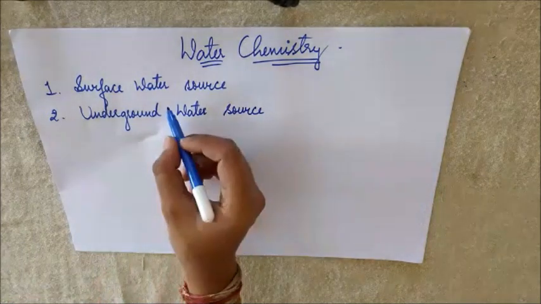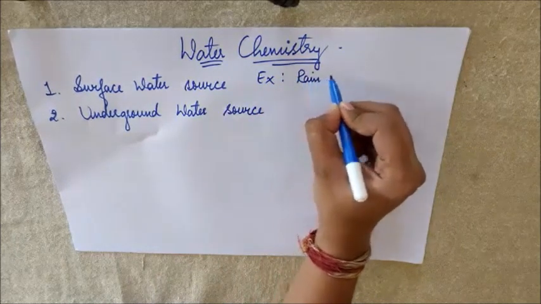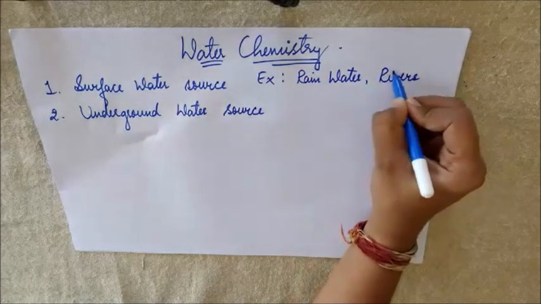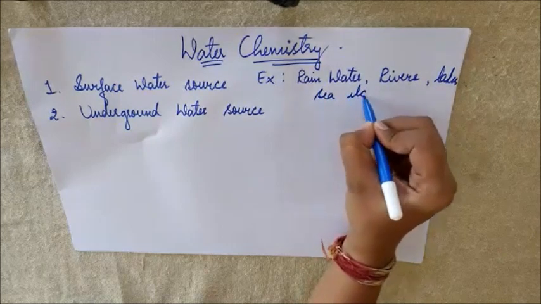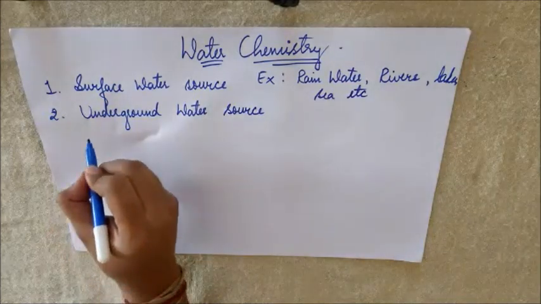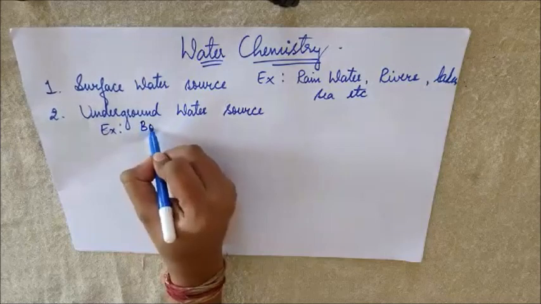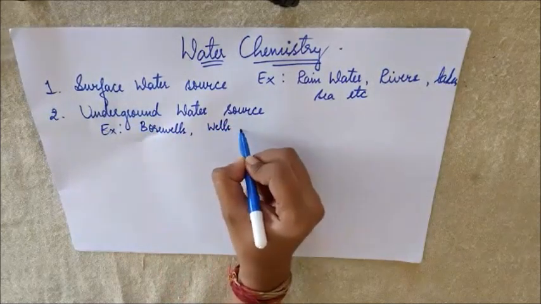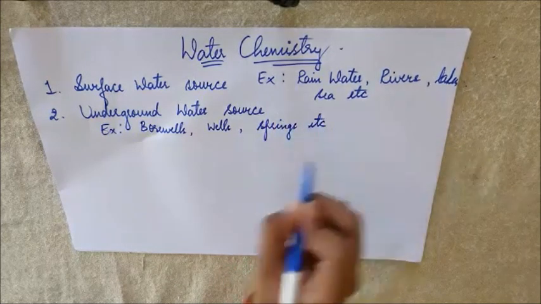The examples of surface water source are rainwater, rivers, lakes, seas, etc. So these are surface water sources. Then underground water source examples are bore wells, springs. So these are underground water sources.